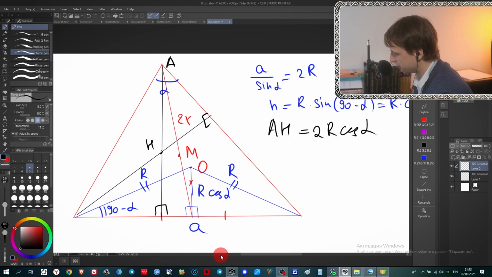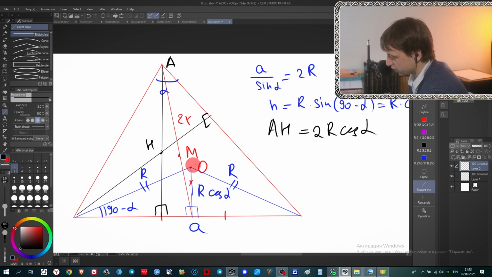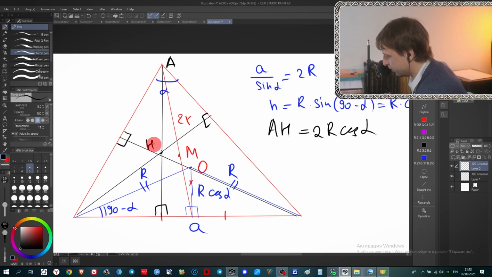How to do it? In order to find this one, we should consider this quadrilateral. In very rare cases, we need to draw the third altitude, and we do that just because this quadrilateral is very good looking.